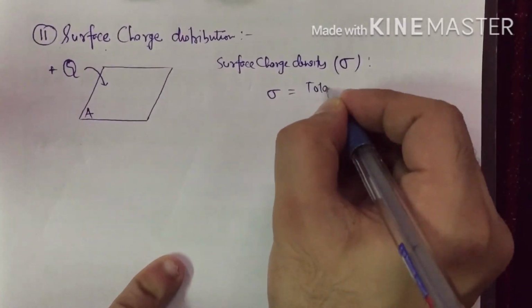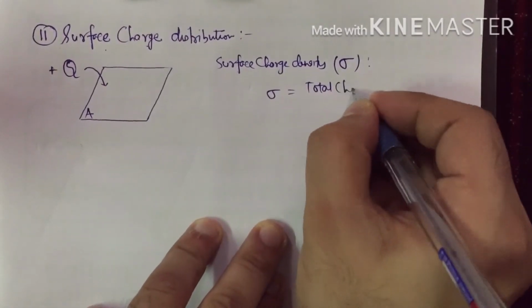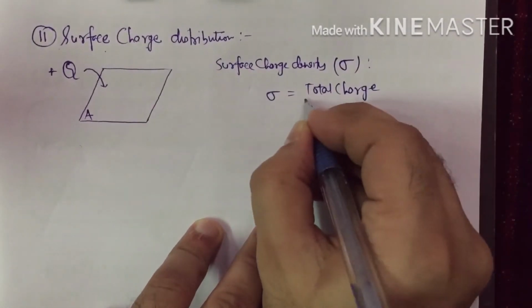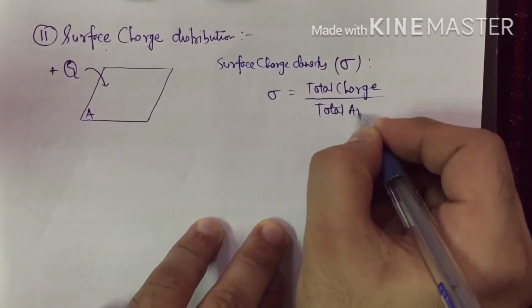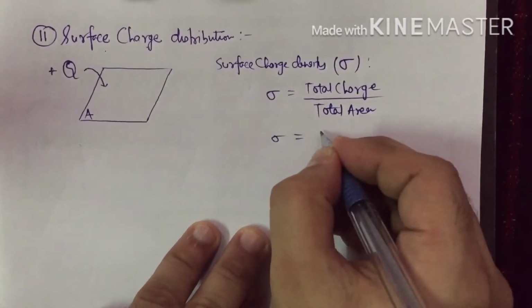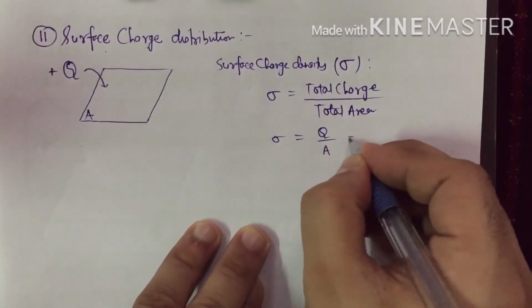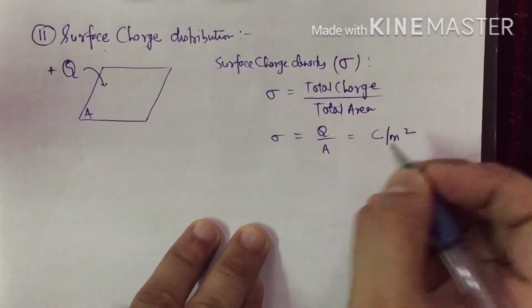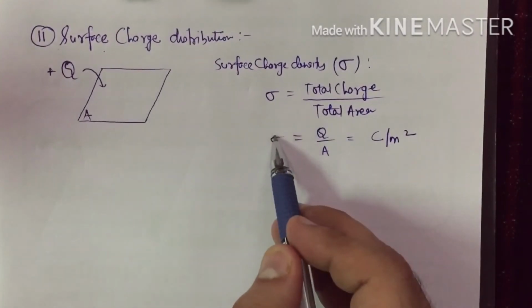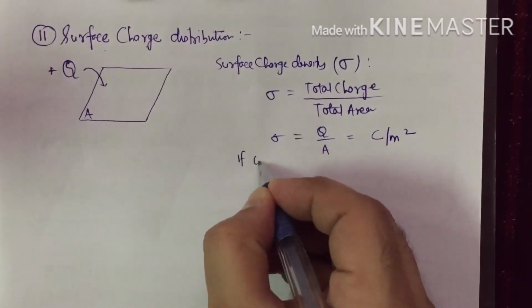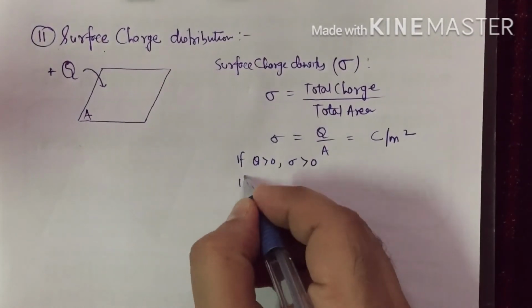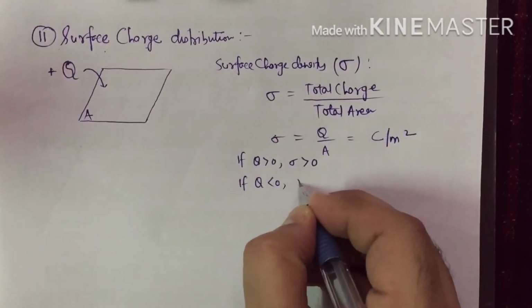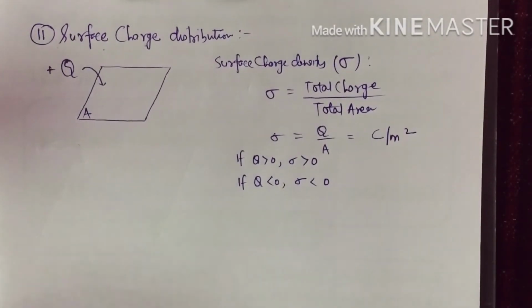It is total charge over total area. So sigma is total charge Q by A, and its unit is coulomb per meter square. If your charge is positive, sigma will be positive. So if Q is positive, sigma will be positive. If charge is negative, sigma will be negative.